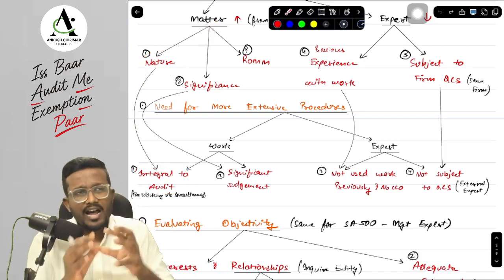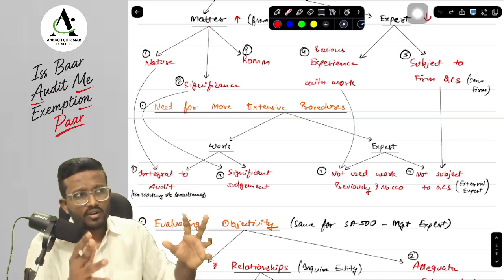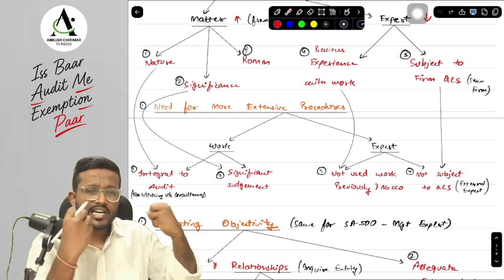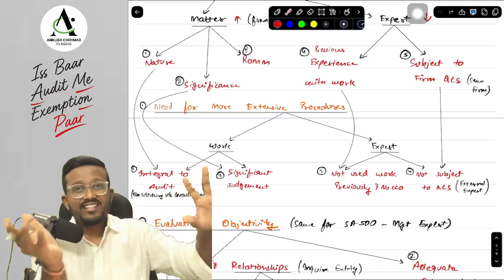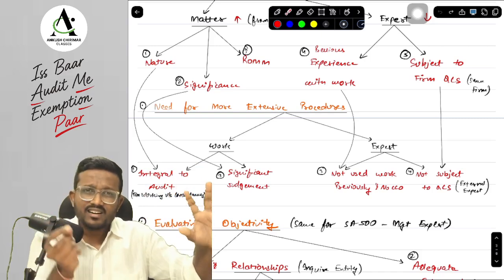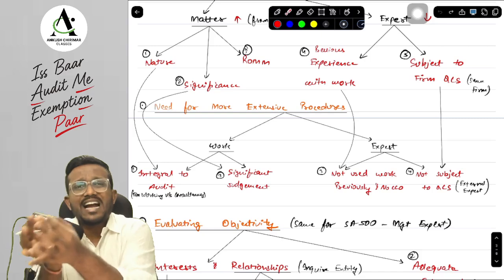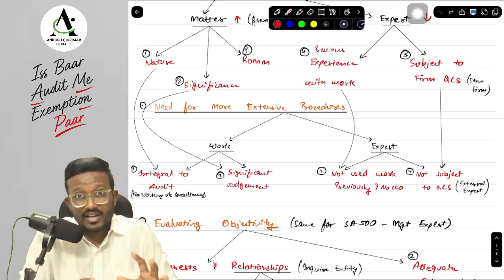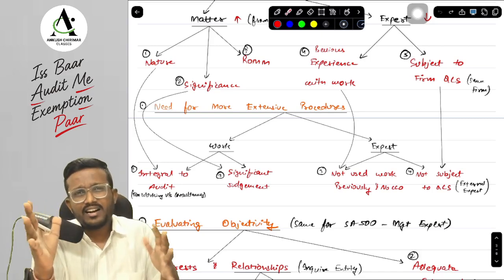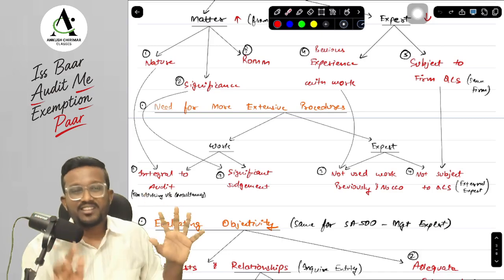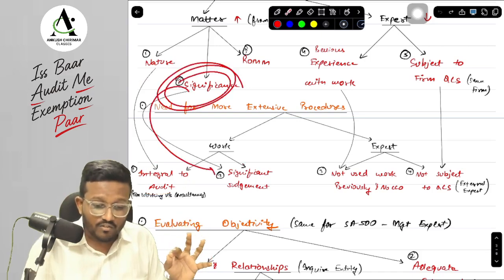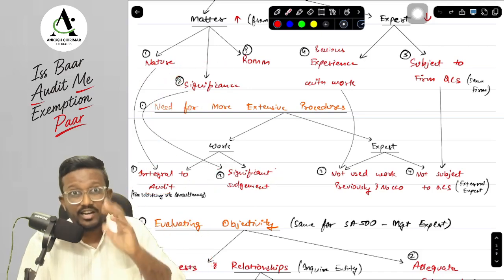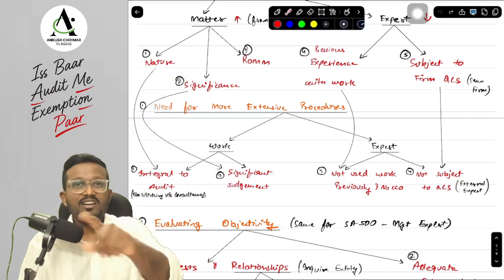Suppose I have hired an auditor's expert and I have told the expert, you are doing all the tax working, you are checking all the tax provisions, and you are doing everything related to tax. And second, there is an auditor's expert whom I am just consulting for one particular tax compliance matter. So in this case, the second auditor's expert is not an integral part of the audit, but the first auditor's expert is an integral part of the audit. So we will see the nature of the matter. Next, we will see the significance of the matter. If there are significant judgments that need to be made by the auditor's expert, then I will need to perform more procedures.